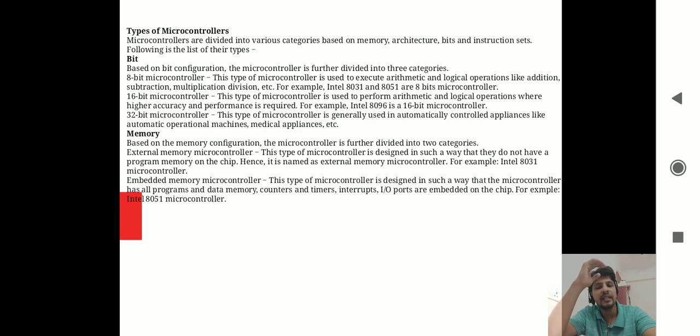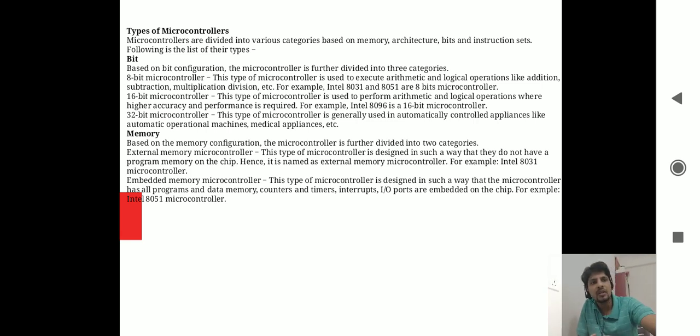In these places, 8-bit and 16-bit microcontrollers will not give higher performance and accuracy, and they would not be as effective in comparison with the 32-bit microcontrollers. So this is about the classification of microcontrollers based on the bit configuration.